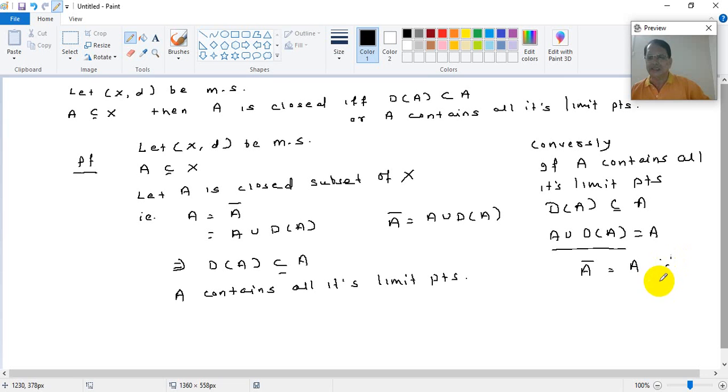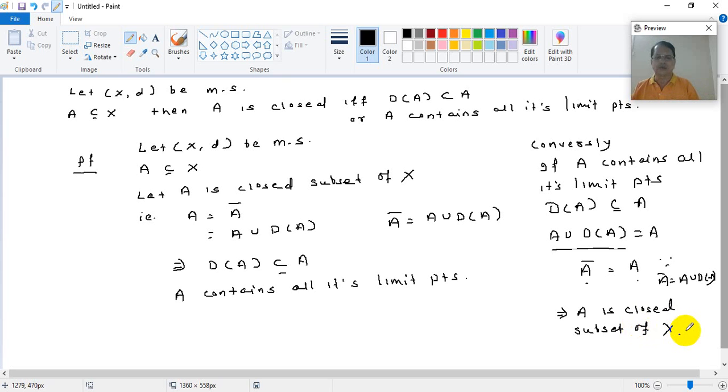So A bar is equal to A. Here I can give the reason as A bar is A union DA. Already this is done by us. But then what does A bar equal to A mean? If the closure and the set are equal, then what does it imply? It implies A is a closed set. A is a closed subset of X. So proved. So this is how these results can be proved.